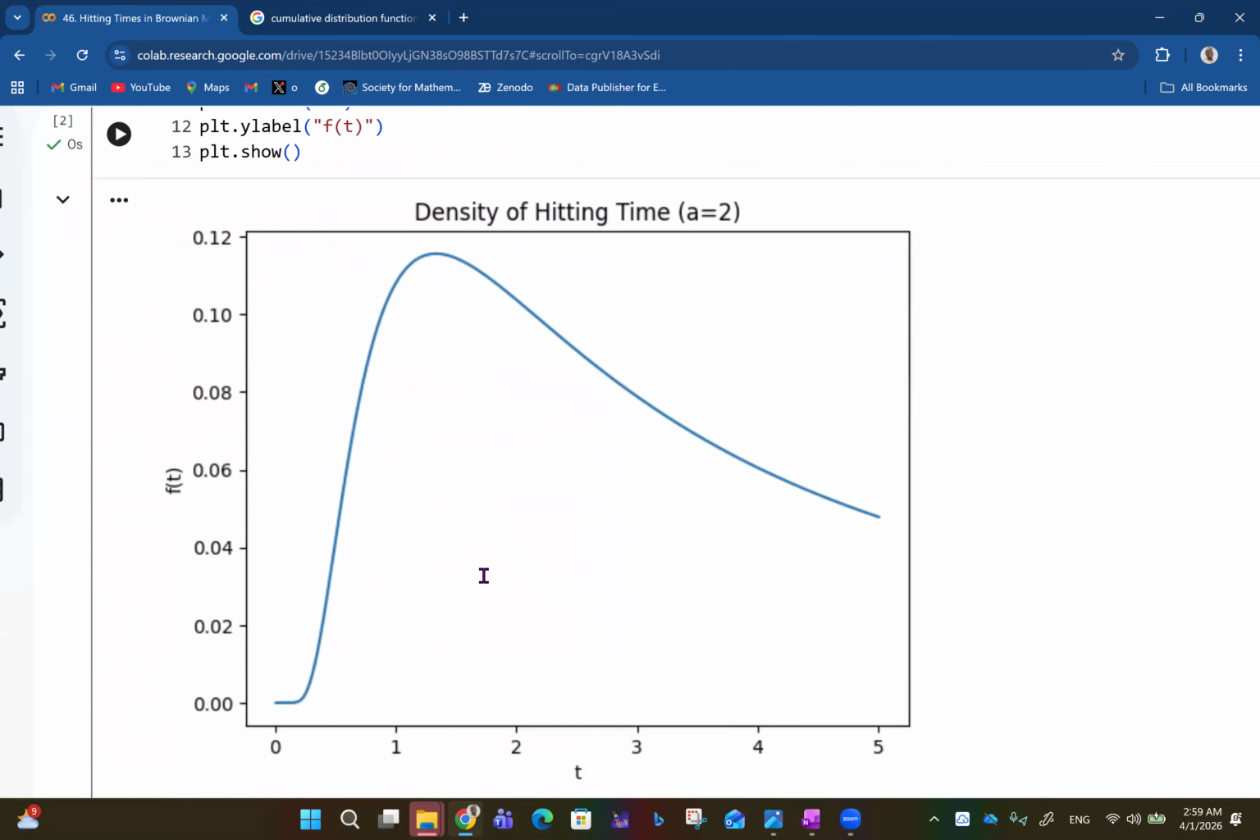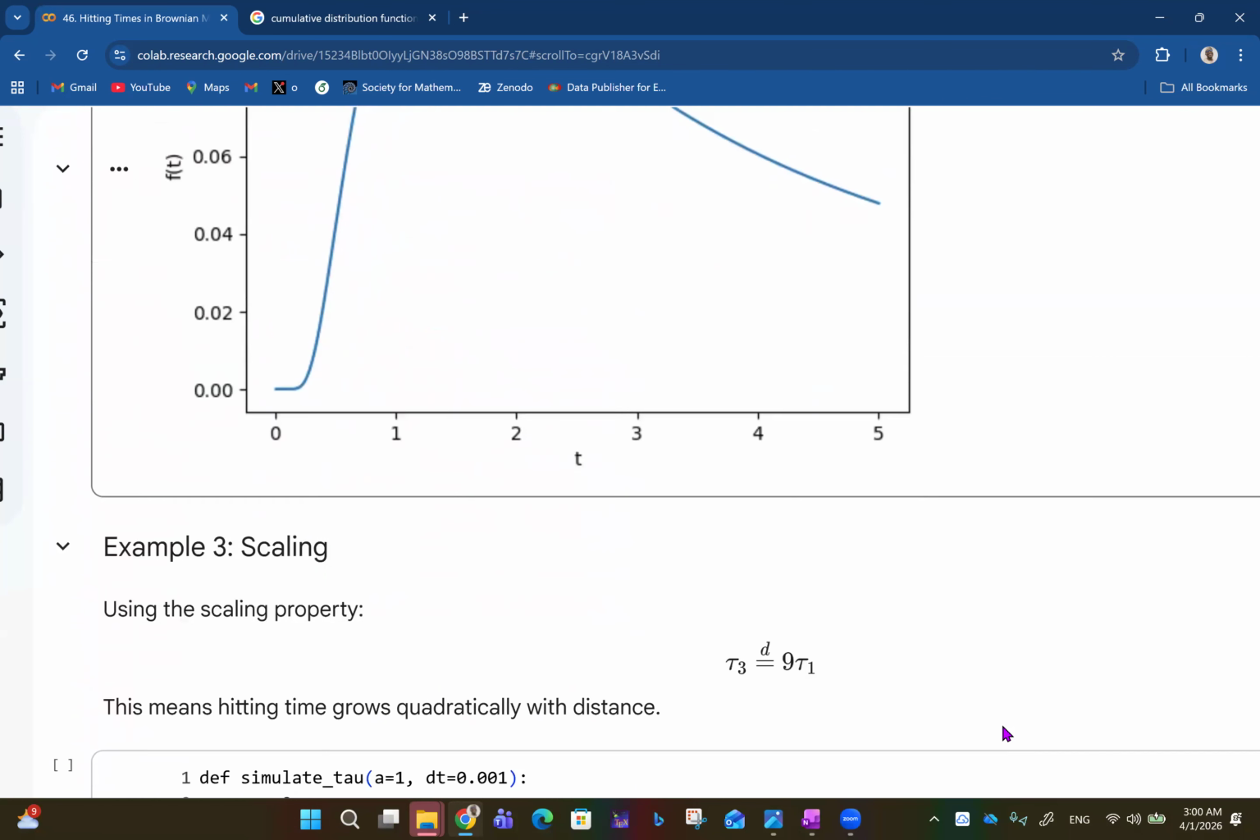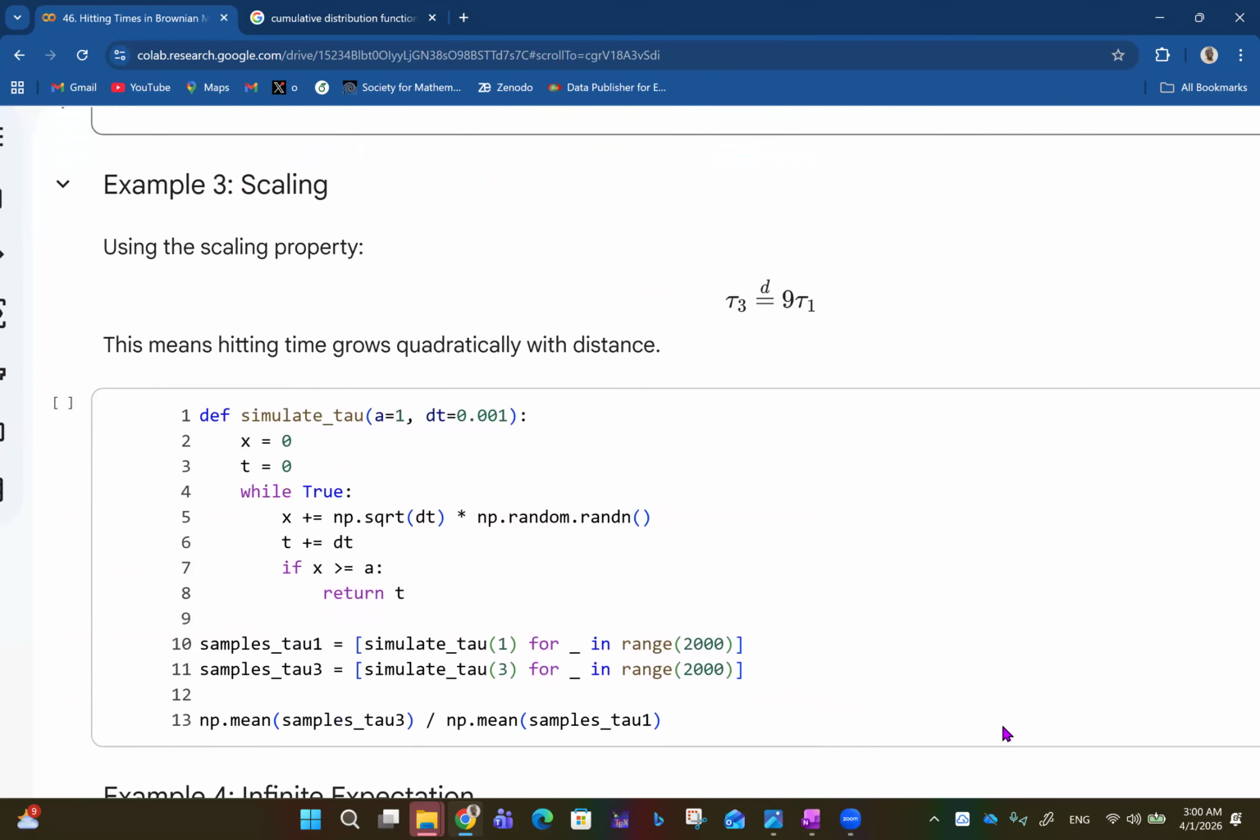So we then have the density like that. You have it going, and it peaks and then starts dropping back over time. So that's the density of the hitting time for A equals 2, like that. Then we also have the idea of scaling.